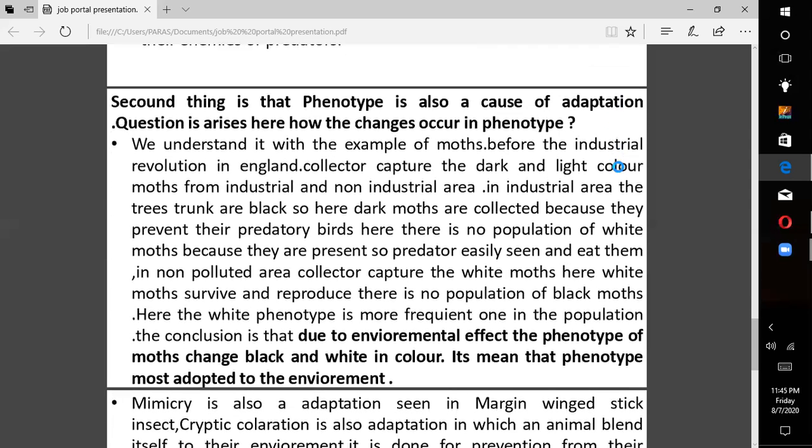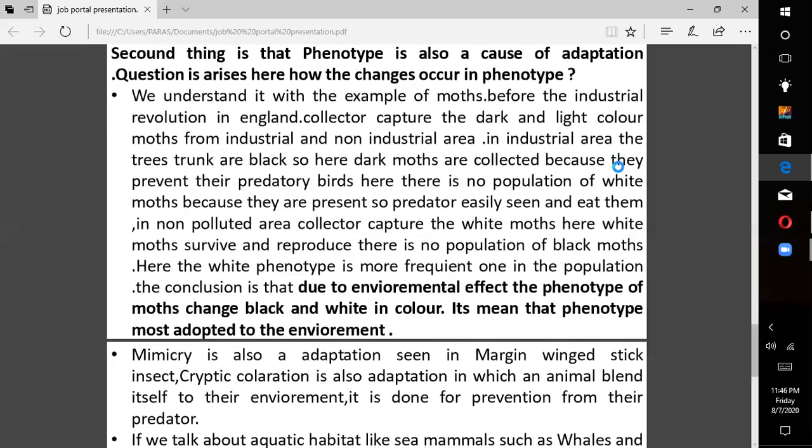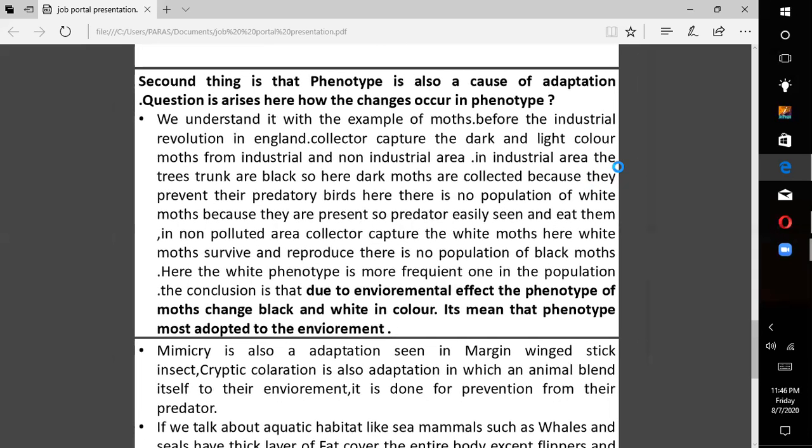The second part of my topic is that phenotype is also a cause of adaptation. The question arises here: how do the changes occur in phenotype? We understand it with the example of moths. Actually, the moth is a very sensitive insect and it is light in weight. Before the Industrial Revolution in England, collectors captured dark and light colored moths from industrial and non-industrial areas.